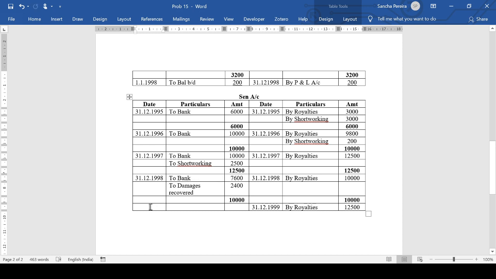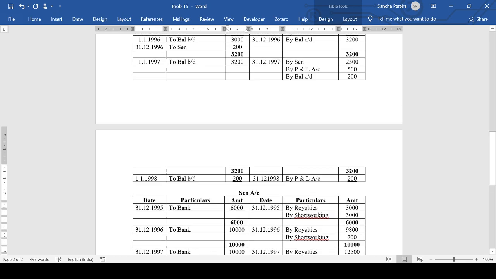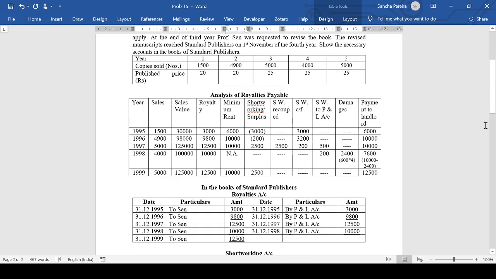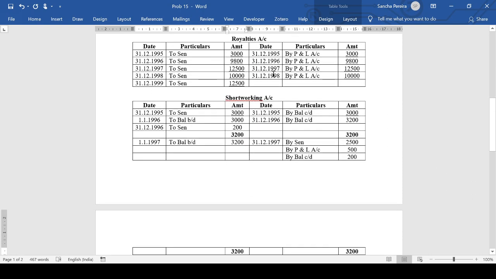You're paying the landlord everything to bank on 31st December 99. You check. You'll be paying the landlord 12,500. And finally transfer this to the P&L. 99, 12,500.